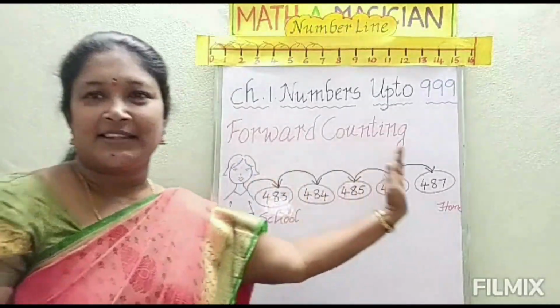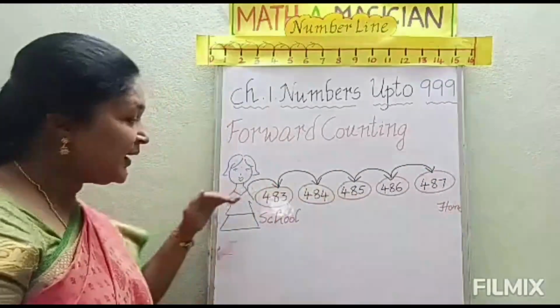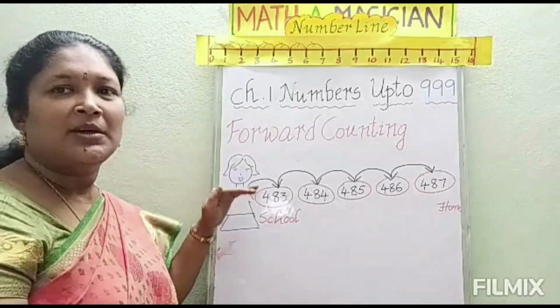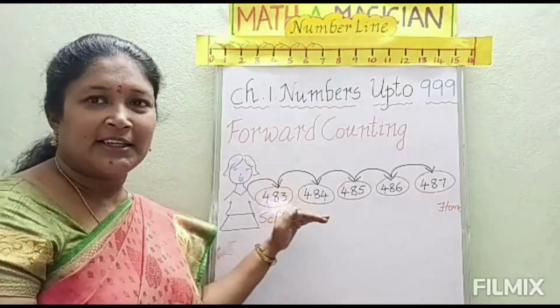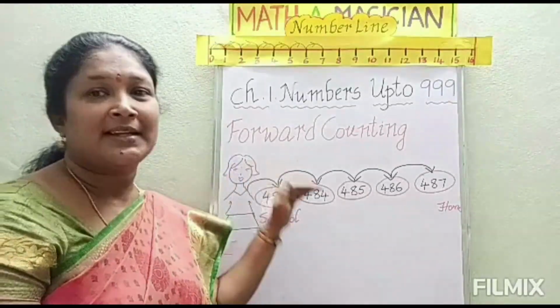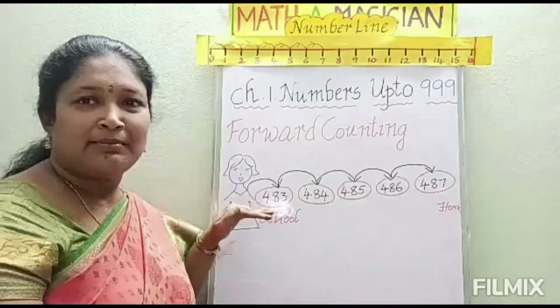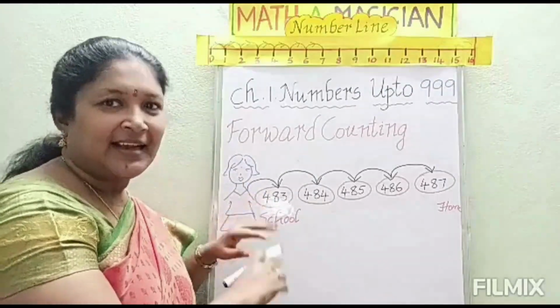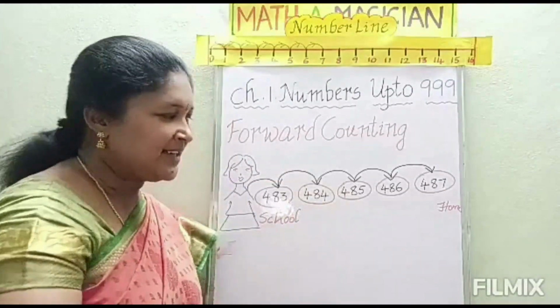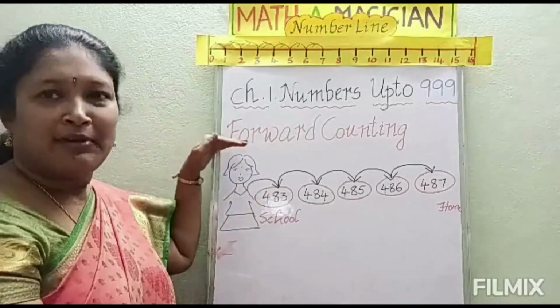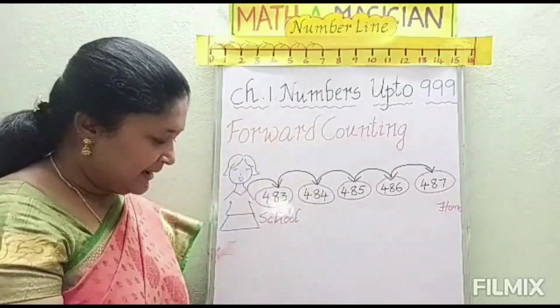Then she reached her home. So here she moved from one pebble to the next pebble. Whatever the numbers are there, she is reading and moving. Okay children, this is called forward counting.